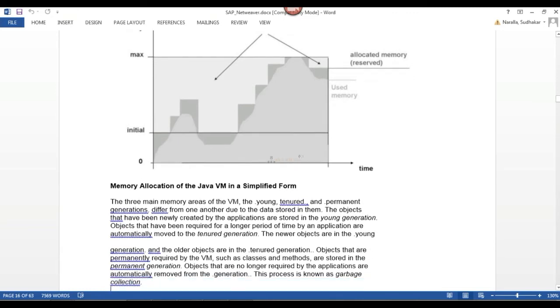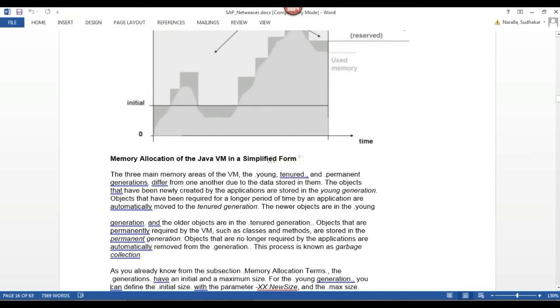Previously we discussed the Java virtual machine parameters. We have 3 different generations: young generation, tenured generation, and permanent generation, right?